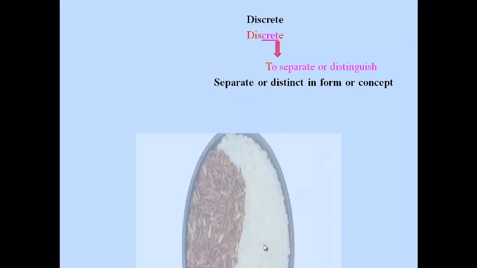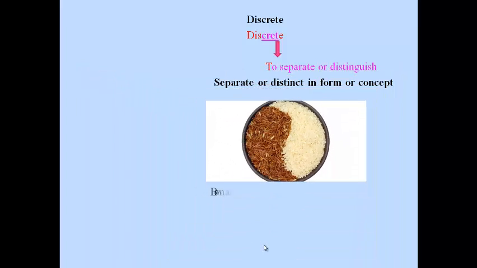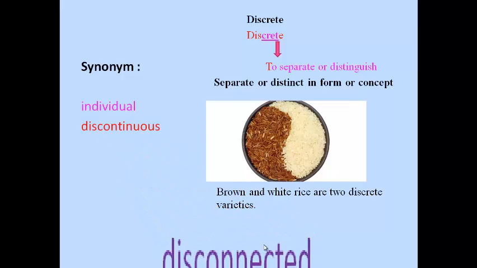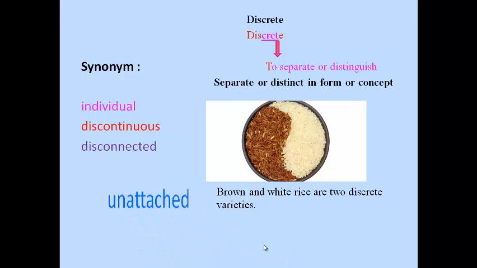Let's see discrete. This word, cree, means to separate or distinguish. So the meaning of discrete: separate or distinct in form or concept. We can easily memorize this word by this picture. This picture shows two discrete varieties of rice, one brown and the next white rice. Synonyms of discrete: individual, discontinuous, disconnected, unattached.